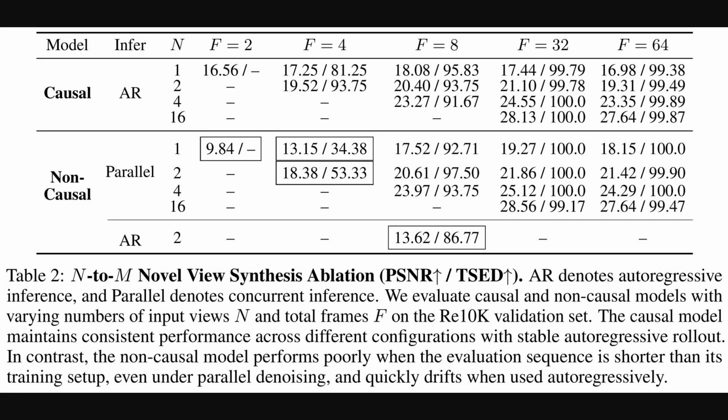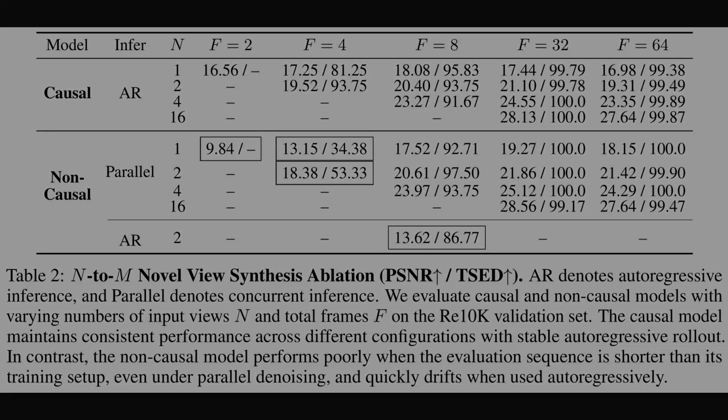So the previous figure dissected pose-aware attention. Table 2 reports N-to-M ablations on Re10K, showing PSNR and TSED as input views and total frames vary. The causal autoregressive model stays steady across f equals 2 to 64 and across n from 1 to 16, which signals stable rollouts. The non-causal variant drops when f is shorter than training and drifts under autoregressive use, so its PSNR lags despite high TSED in parallel mode.